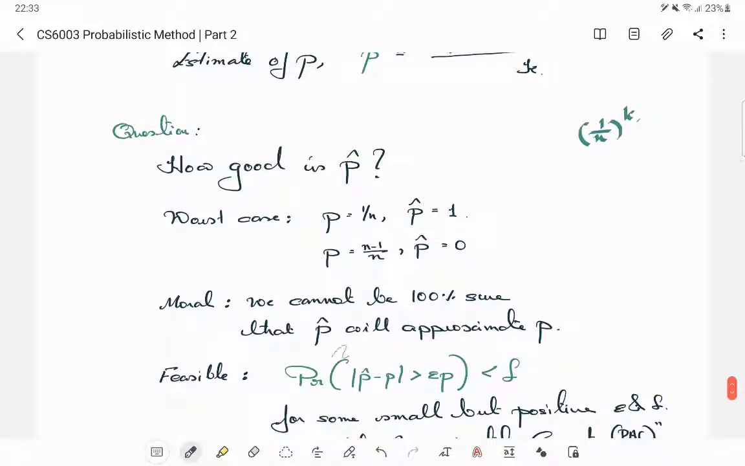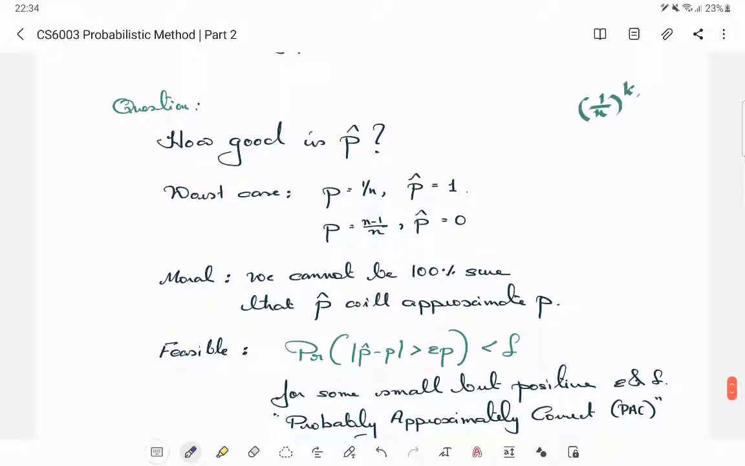What is feasible is to say something like this: the probability that p hat will deviate from p by too much is at most some delta. In general our epsilon and delta are going to be very small. So we are saying that with very high probability, that is with probability 1 minus delta, your p and p hat are close enough. What do you mean by close enough? That means their difference is at most some epsilon times p. Having this p here is important, especially in scenarios where your p is much, much smaller than half. Otherwise this is difficult to guarantee.